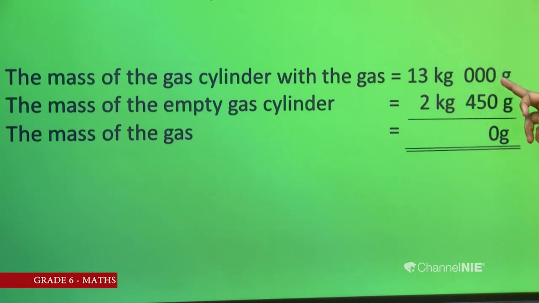Then bring 1, it is 10. 10 subtract 5, the answer is 5. Now, what is the remainder here? It is 9. Then 9 subtract 4, 5. Don't forget, now it is not 13, it is 12. 12 subtract 2, the answer is 10. So, the mass of the gas is 10 kilograms and 550 grams.